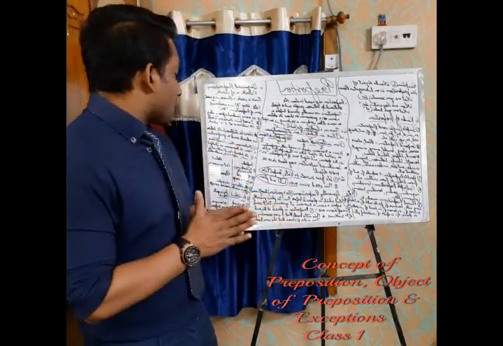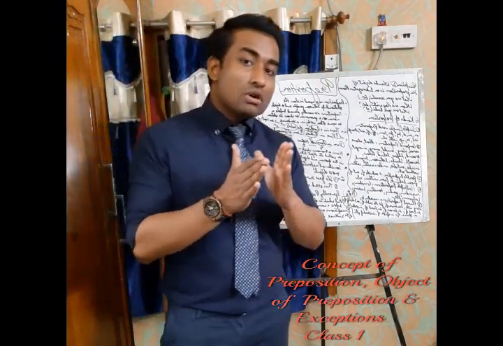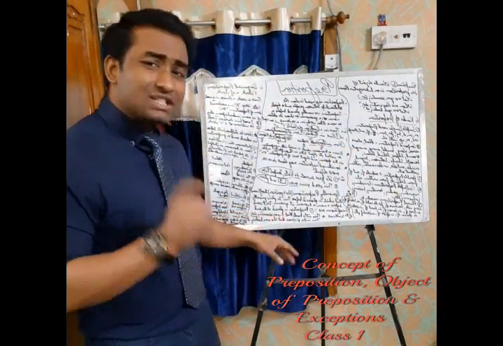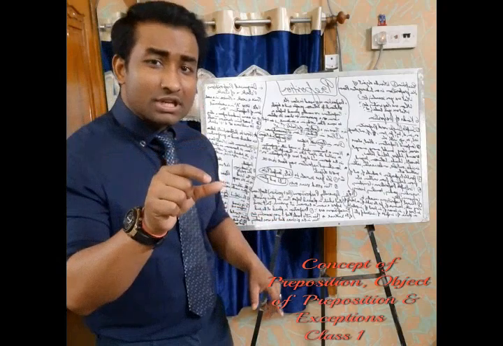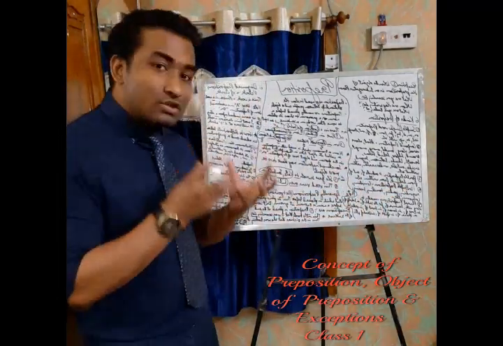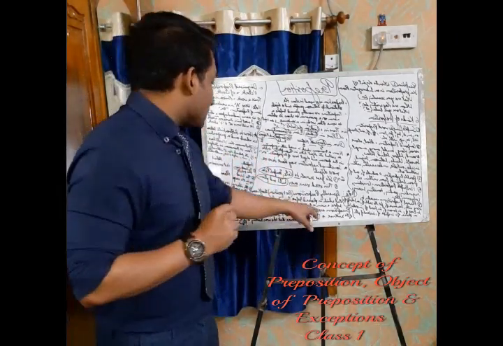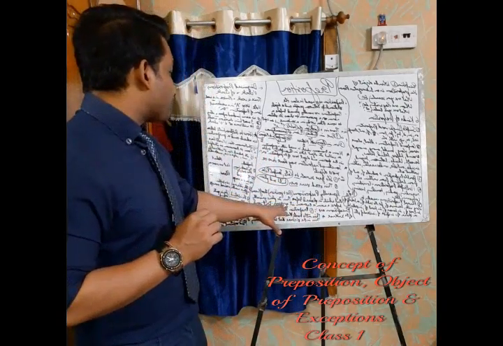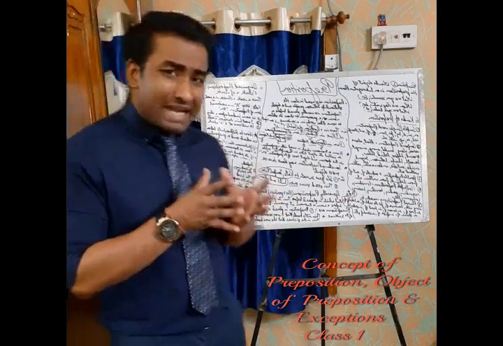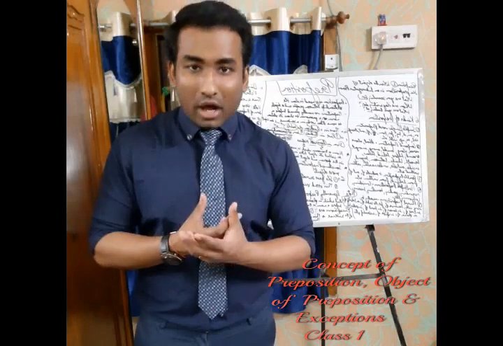Like this is the book that I was searching for. Now in this sentence you will find for is the preposition, but it is coming at the end of the sentence. So what is this situation called? Exception number one: the situation is when the sentence is formed with the help of a relative pronoun.